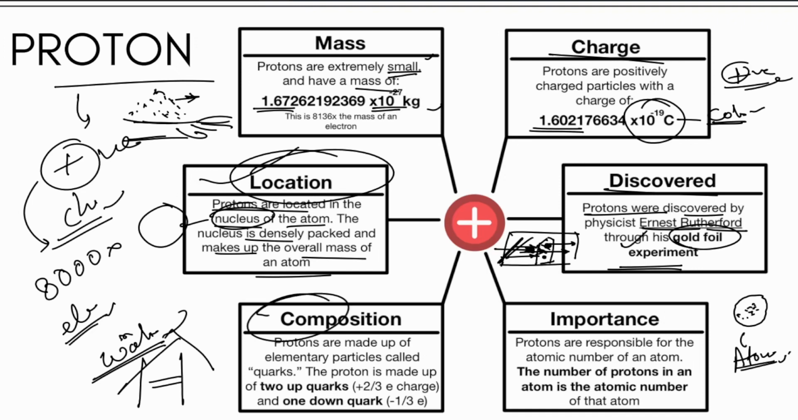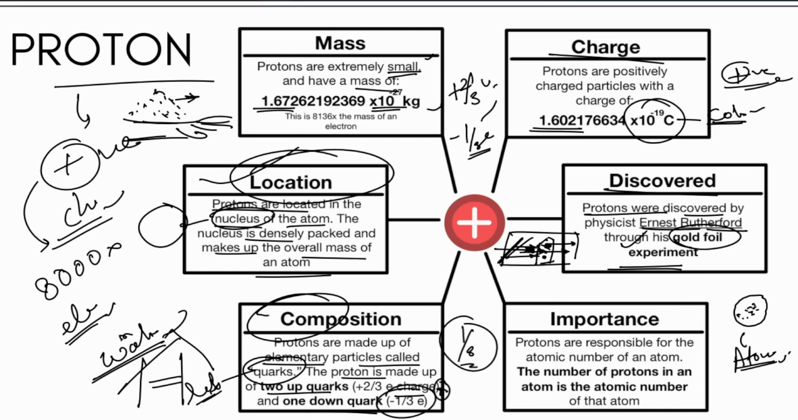Now we come to the composition. So protons are made of elementary particles called quarks, different from the leptons. Leptons are basically electrons and other things. The proton is made up of two up quarks and one down quark. So plus 2 by 3 for each up quark, and one down quark, minus 1 by 3 of an electron's charge. The overall charge of a quark is lesser than an electron. It is 1 by 3 of an electron. So it defies the theory of the singularity of charge. Even the quark defies the theory of singularity of charge.